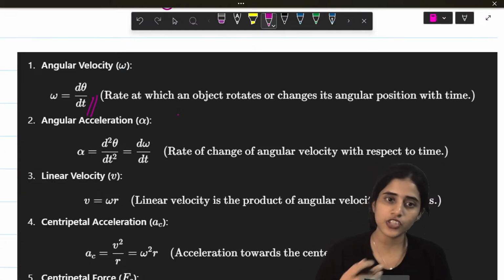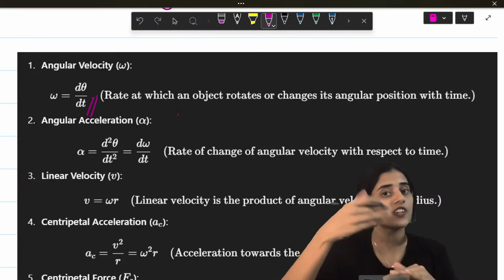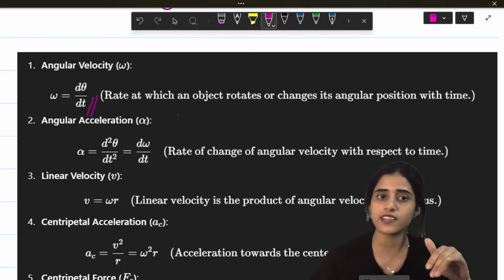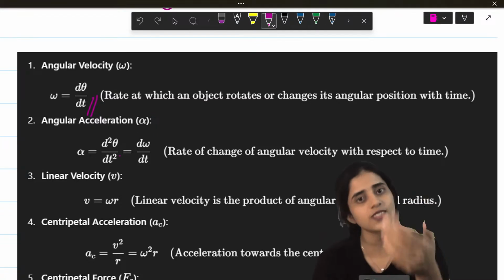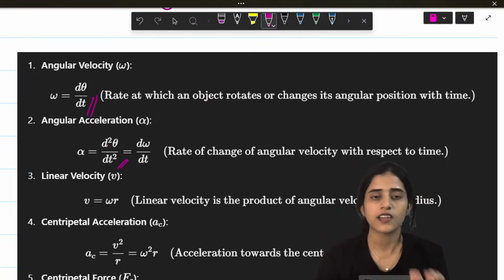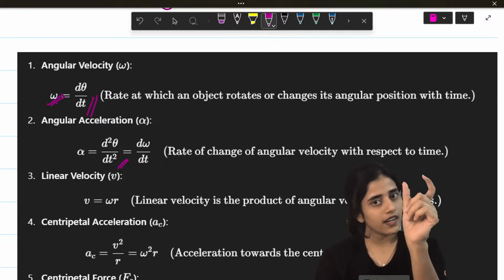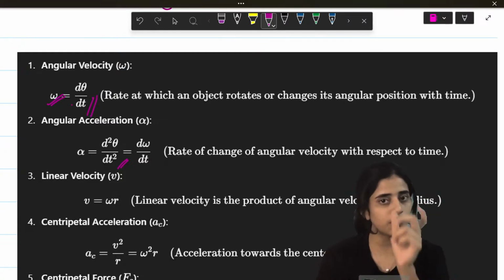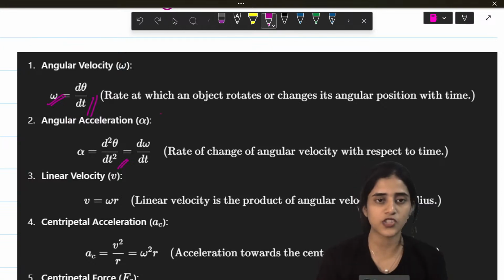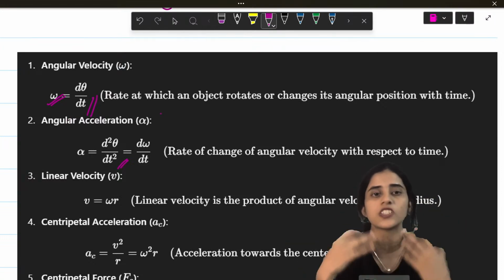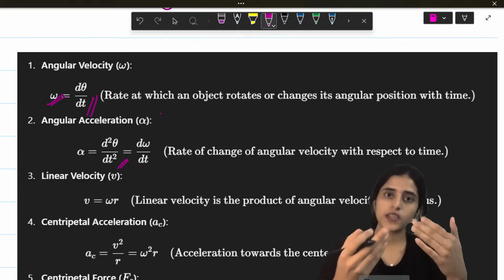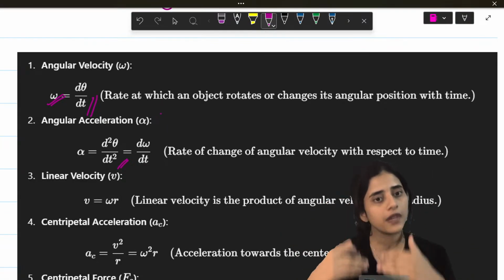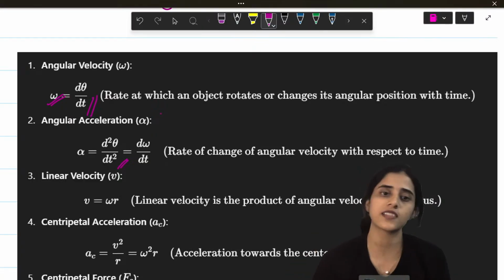Now, what is acceleration? You differentiate the velocity, you get acceleration. So, if velocity is d theta by dt, acceleration is d square theta by dt square. Now, what is d square theta by dt square? It is the same as omega being differentiated, d omega by dt. Does this make sense to you? Omega is d theta by dt, which is angular velocity. Now, if you differentiate this whole thing, d omega by dt is equal to d square theta by dt square. Both of these will give you acceleration.